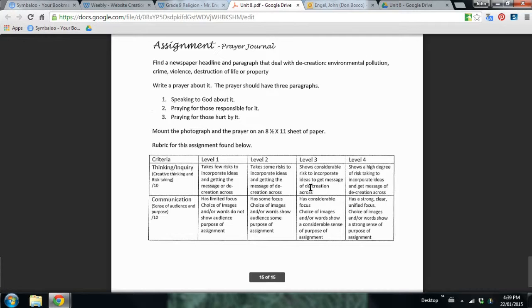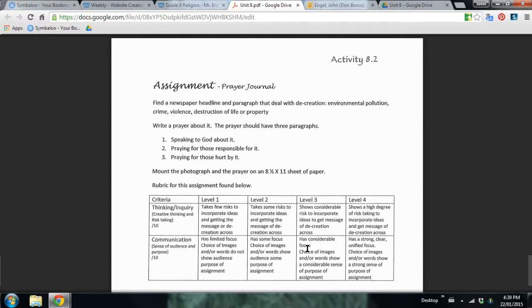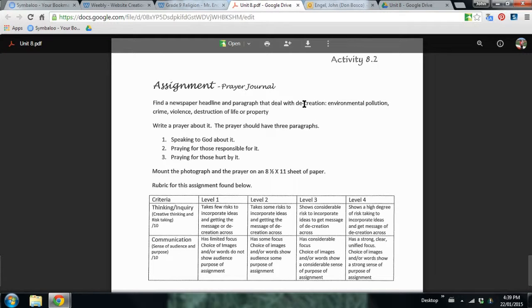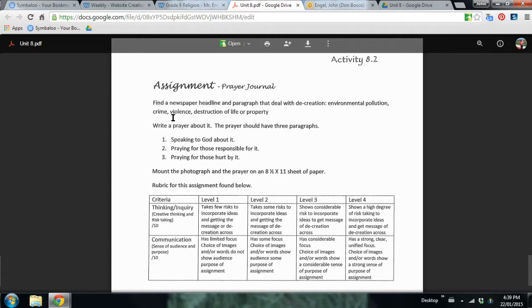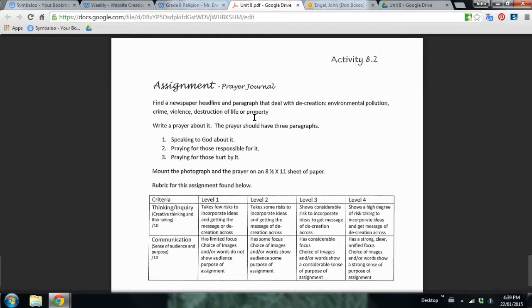Once we understand the decreation concept, we want to go to this prayer journal, and this is basically going to be a prayer that deals with some form of decreation. Environmental pollution is something that we do that is separate from nature, that alienates us from nature, that alienates us from God. Crime against each other, violence against each other, destruction of life or property. These are all examples of our free will, our actions of sin that remove us in this decreation narrative. It removes us from God. Okay, so we're going to write a prayer about it.